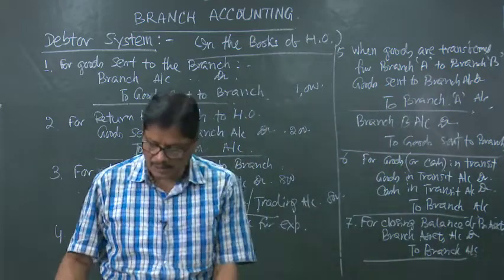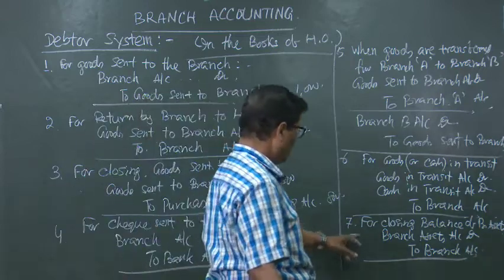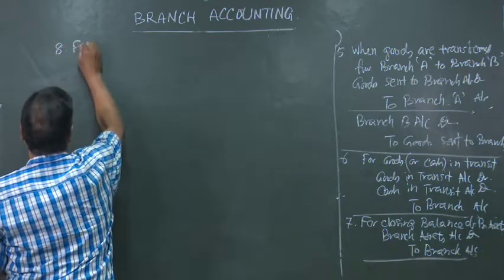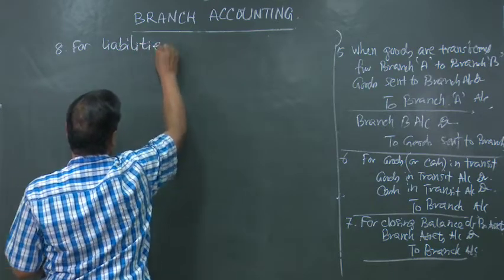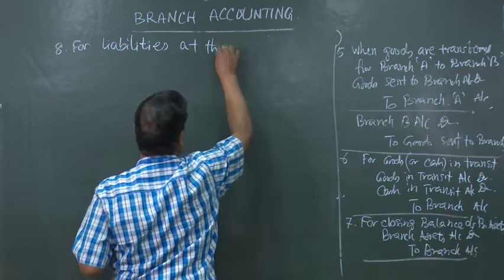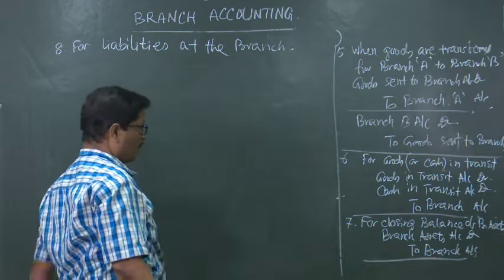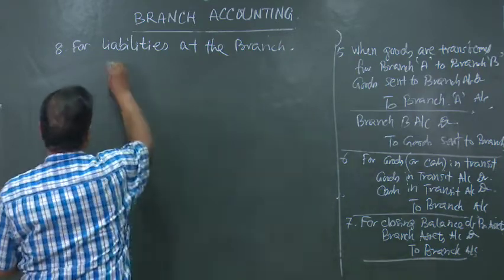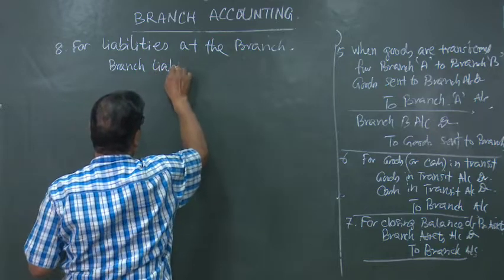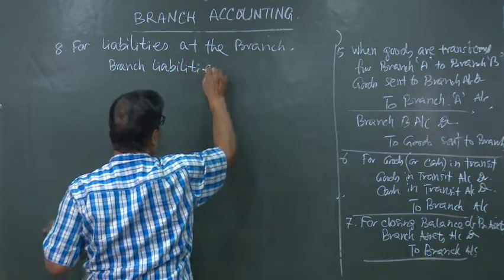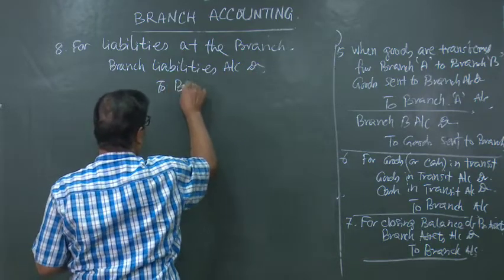Similarly, for liabilities, it will be just the opposite, that is branch liabilities. For liabilities, closing balance on the closing date, just the reverse will be there, branch liabilities account debited to branch account.